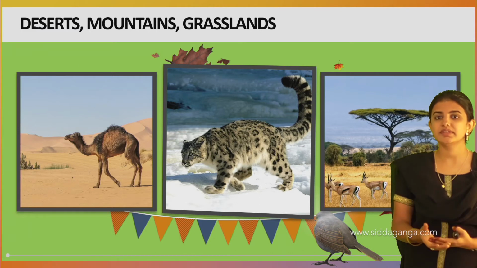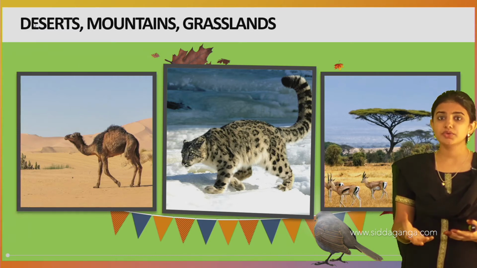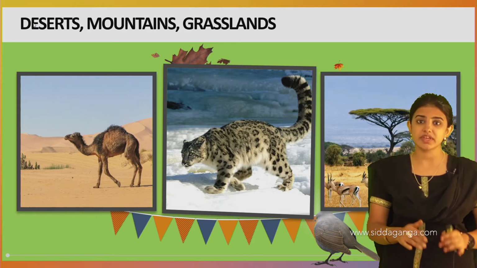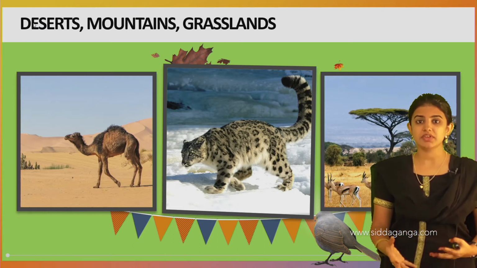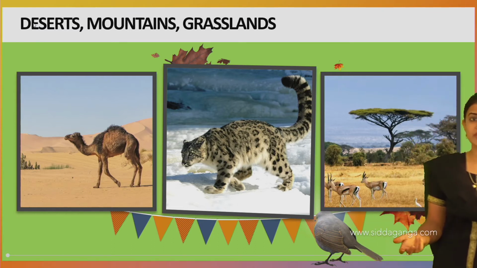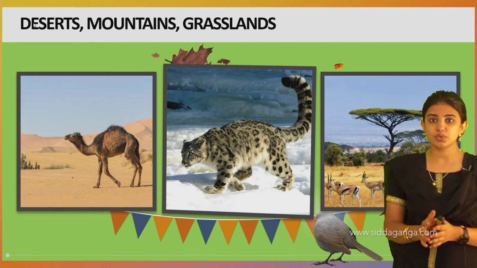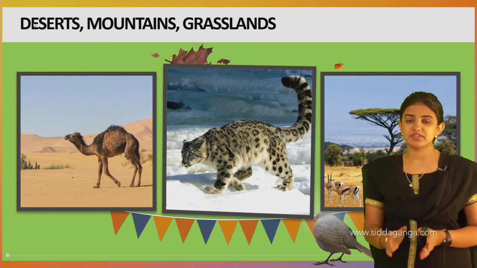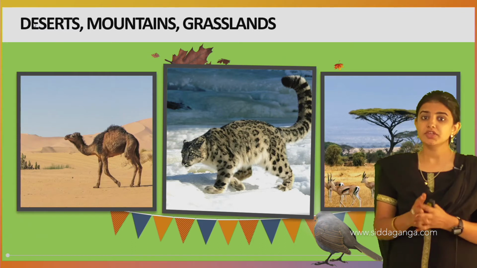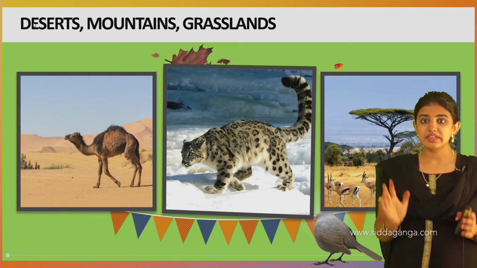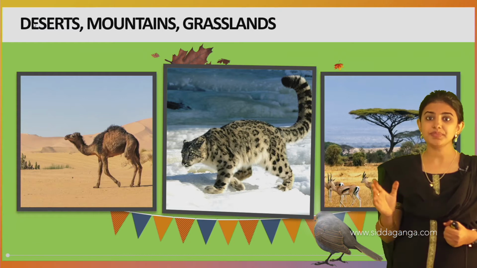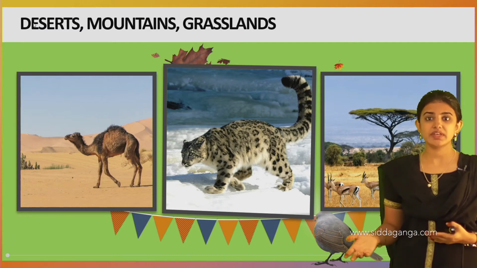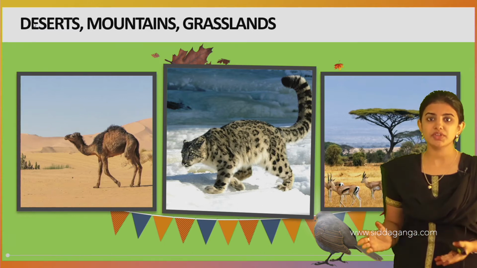And see, the desert rat has small legs, and to stay away from the intense heat of the desert, it always stays in the burrows, and during the night time it comes outside when there is a cooled environment. And like that, not only the animals, even the plants are present in the desert region, like the cactus. See, usually you have seen the cactus, the leafy structure that you see is nothing but the stem. See, the stem is modified into a leaf-like structure due to the small amount of water in those regions.